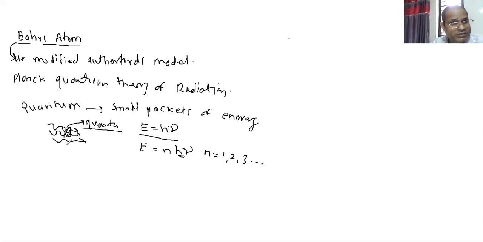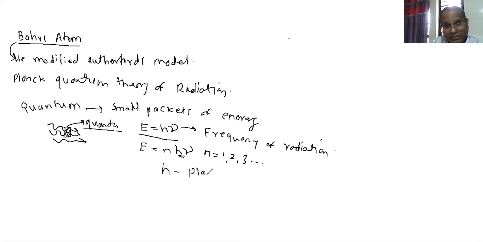This nu represents what? Nu represents the frequency of radiation. And h is what? The Planck constant.